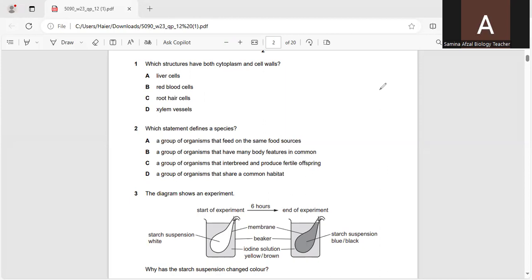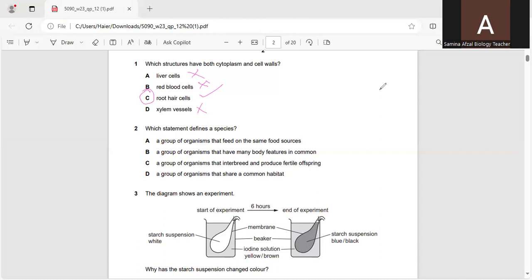So here we can see the liver cell, which is an animal cell, red blood cell, an animal cell, and root hair cells. They have cell walls. Xylem vessels have a cell wall, but they don't have cytoplasm. So according to this, we have C as the correct option.